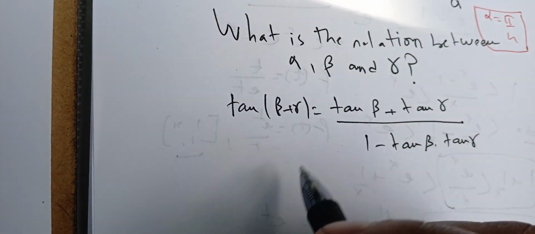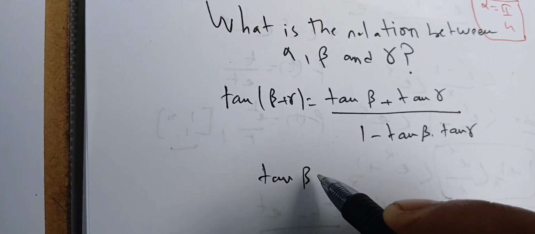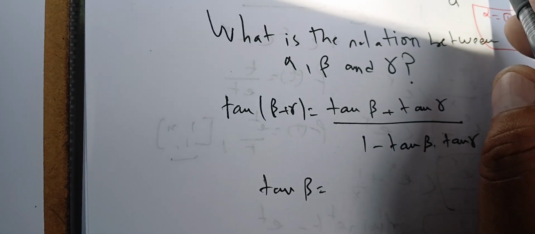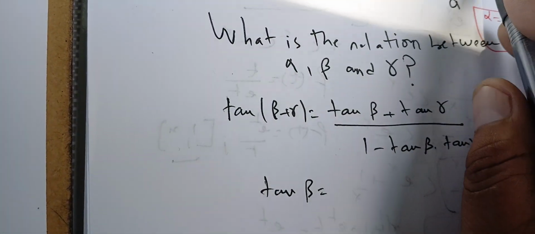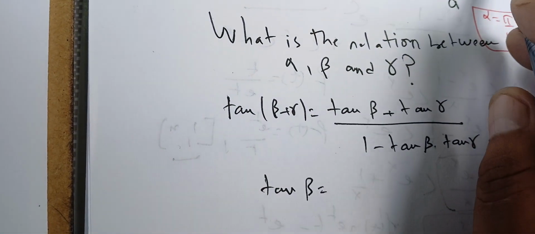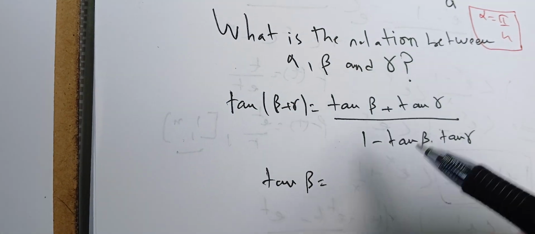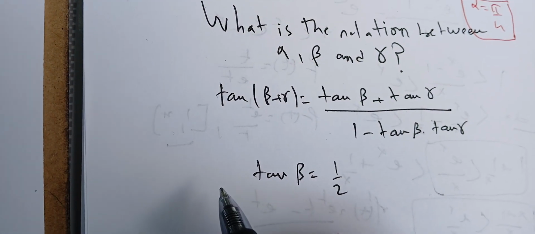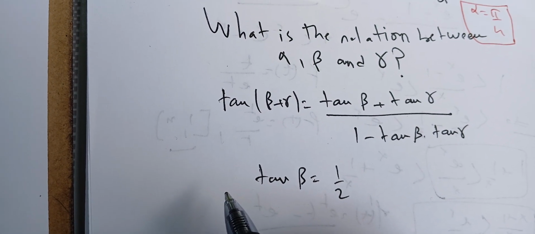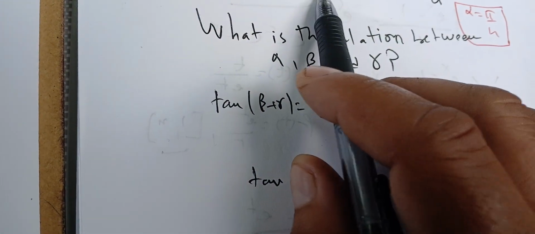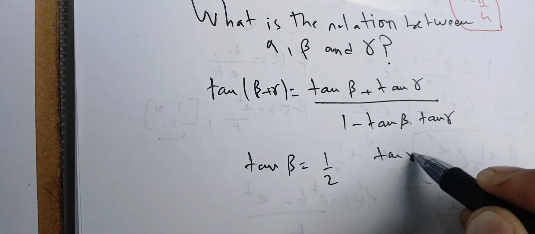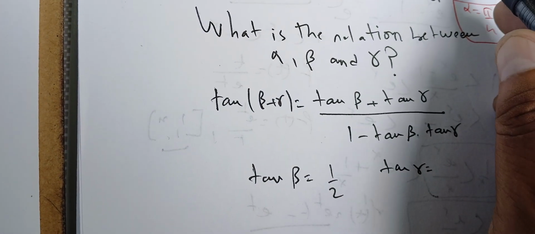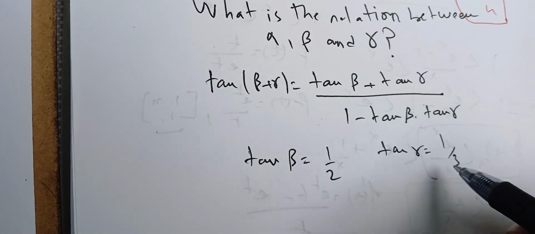So we can compute tangent of beta, as we see here, that the tangent is a over 2a, which is 1/2. The tangent of gamma is just a over 3a, which is 1/3.